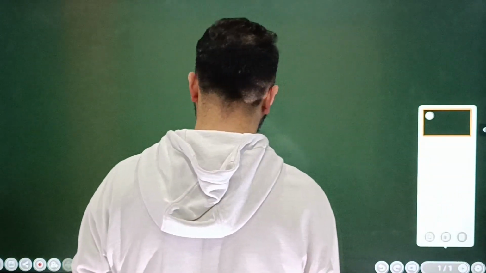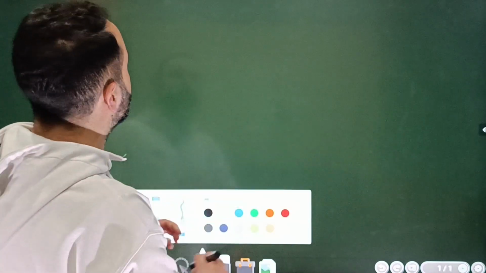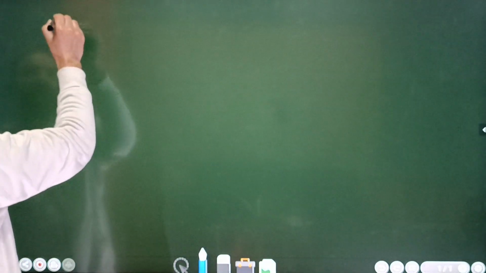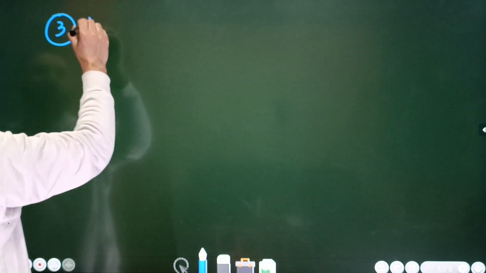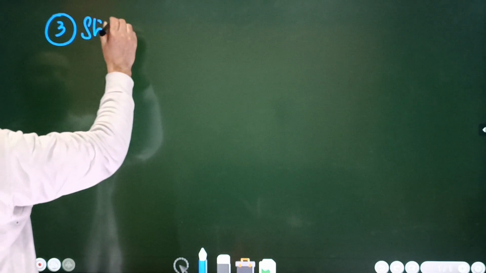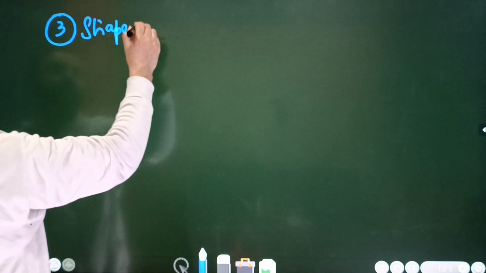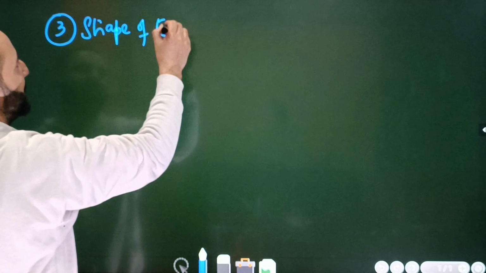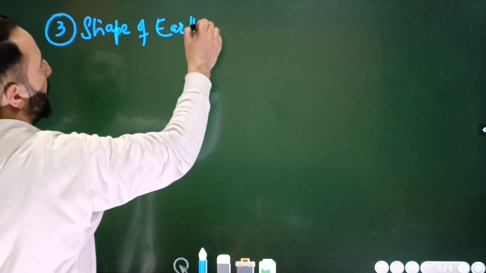Okay, so the variation of acceleration due to gravity with what? With the shape. So number 3 is this. Number 3, let me write it down. Due to the shape of the earth. Okay, due to the shape of the earth. Right, beta? Shape of earth. What happens to acceleration due to gravity with the shape of earth?